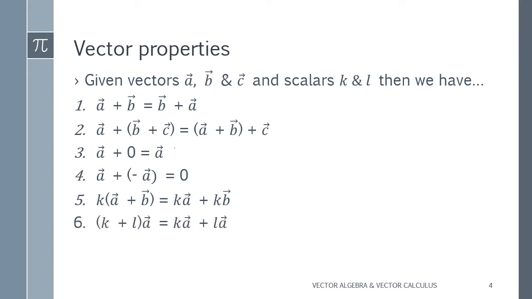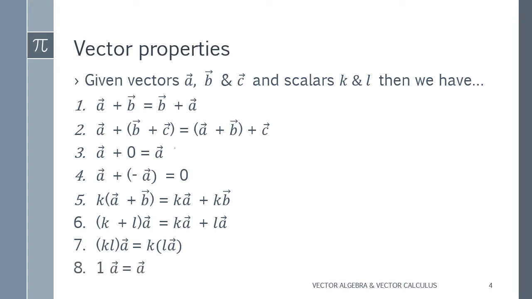Now next one, K plus L. These both are constants multiplying A. Then again you can simplify it as Ka plus La. Seventh one, KL. It is the multiplication of both in the bracket. In the sixth one I gave the addition of both, here I have given the multiplication of both. So, again with the direction of A, we can simplify it as K into (LA). Okay, we can keep K outside, and first we will do the multiplication of L and A. Then after we will multiply this with the constant K. Okay.